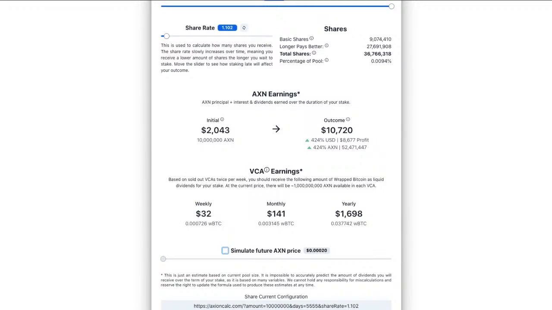And so this would be 0.000726 Wrapped Bitcoin. So what is that? That's 72,600 Satoshis is the other way of looking at it. And that's $30 a week, or $141 a month, or $1,698 per year. And obviously that's based on the current Axion price.